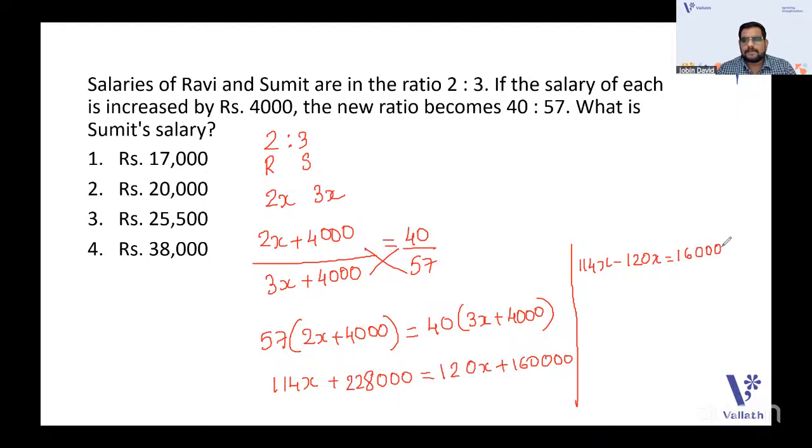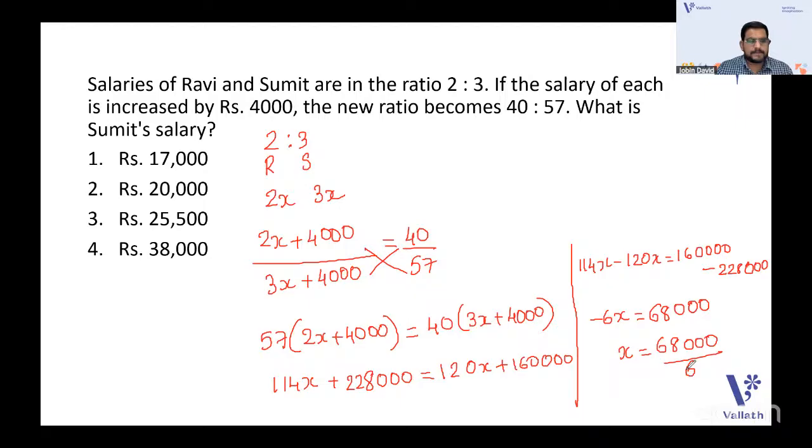Then 114x minus 120x is equal to 160,000 minus 228,000. So minus 6x is equal to minus 68,000.